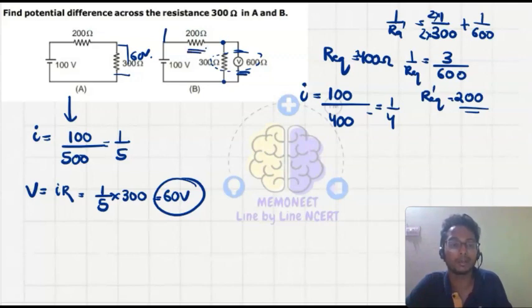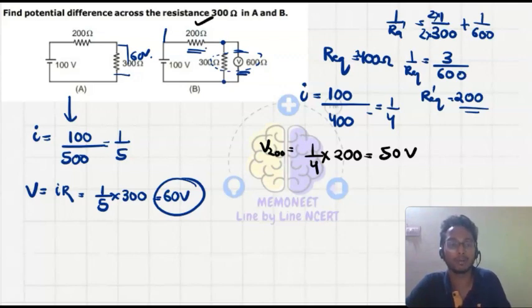That I will subtract from the real potential. Let's find out the potential across the 200 ohm resistor. So V200, what is the drop? V200 is equal to I into R, that is 1 upon 4 into the resistance 200. So this will be equal to 50. A 50 volt drop has happened here.